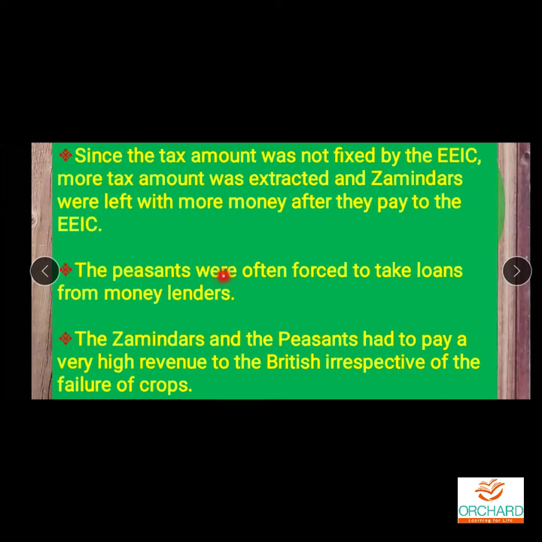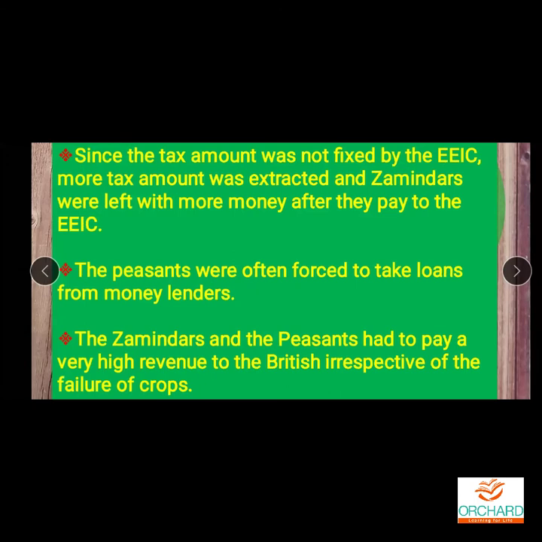So here the peasants were often forced to take loans from money lenders in order to pay the taxes. Some poor peasants were not able to pay the taxes, so with no other option, they were forced to borrow money from the money lenders. Zamindars and the peasants had to pay a very high revenue to the British, irrespective of the failure of the crops.